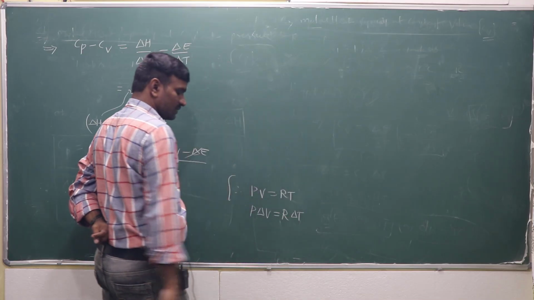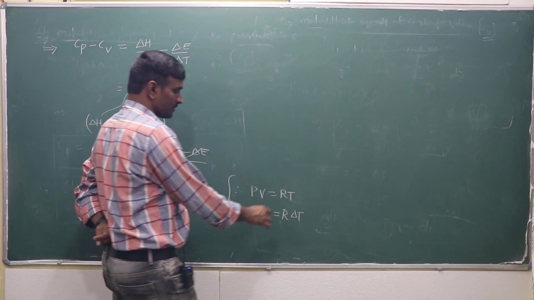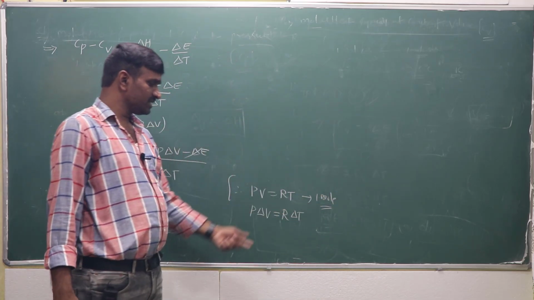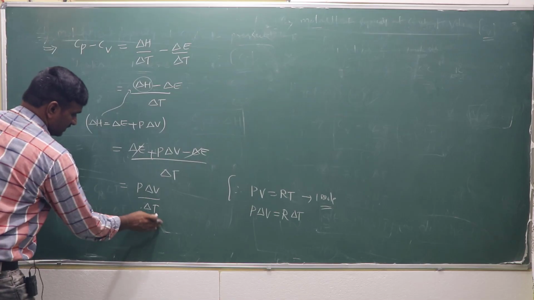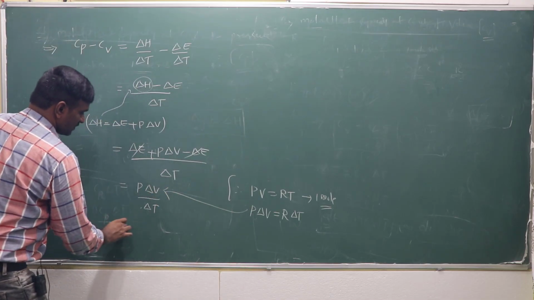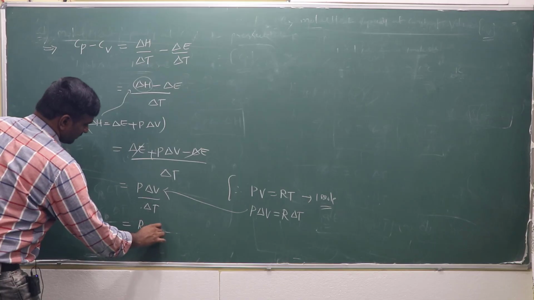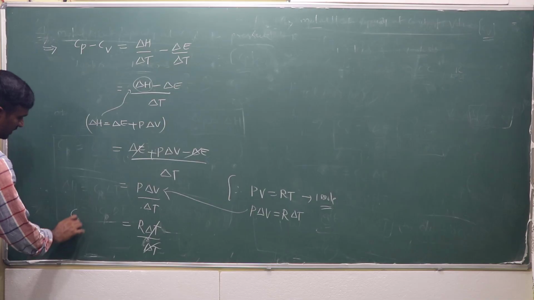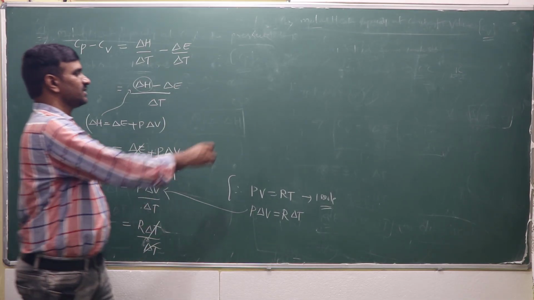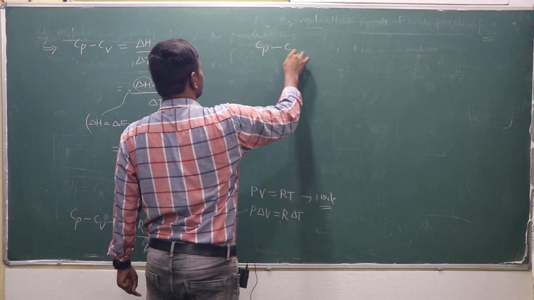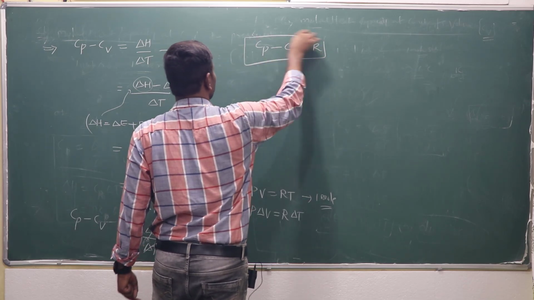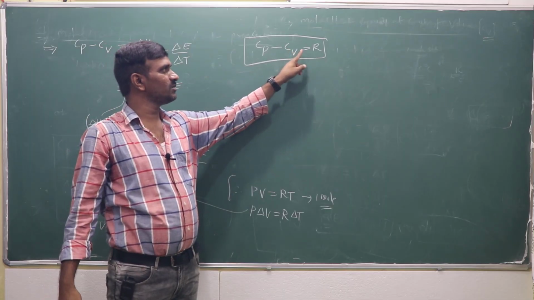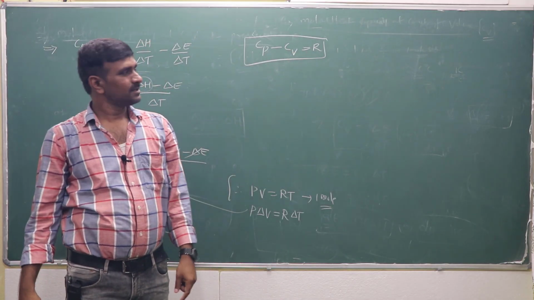R is a gas constant, for 1 mole of ideal gas, P delta V is equal to R delta T. So in the place of P dV, R delta T is substituted, divided by delta T. Then Cp minus Cv is equal to R. Heat capacity at constant pressure minus heat capacity at constant volume is equal to the gaseous constant.